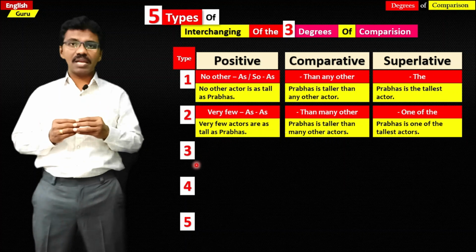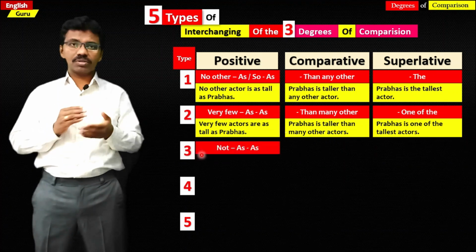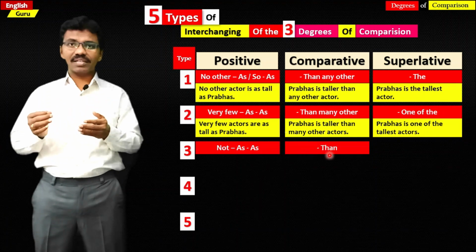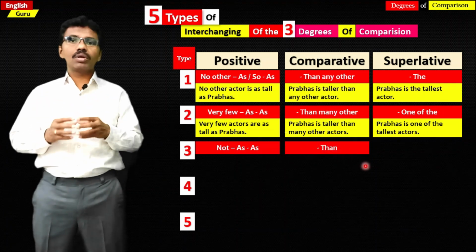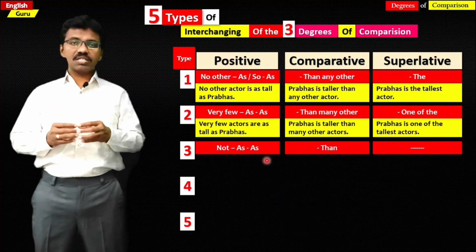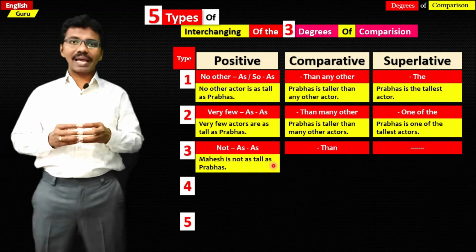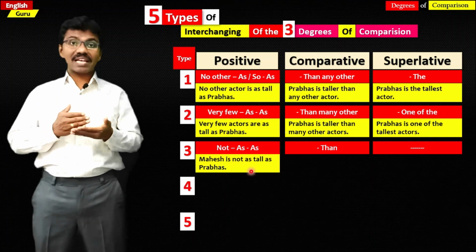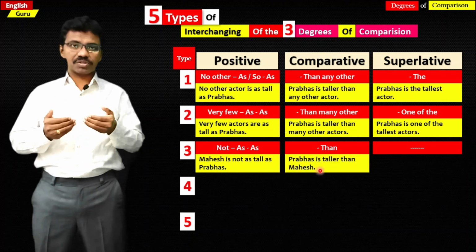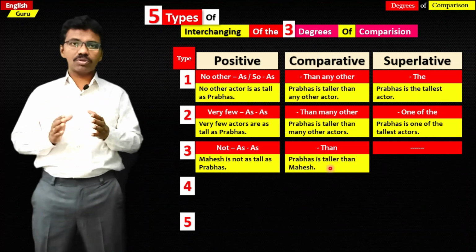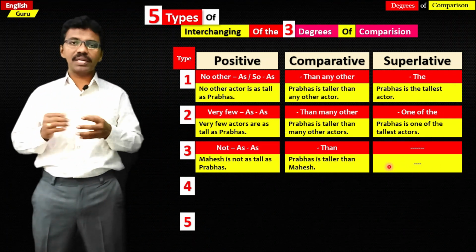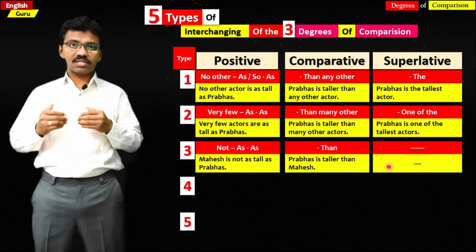In the third type, if we see not as in positive degree, it is changed to than in comparative degree, and there is no superlative degree for type 3 sentences. For example, Mahesh is not as tall as Prabhas. If you change it into comparative, Prabhas is taller than Mahesh. And there is no superlative degree for this because we are comparing only two persons here. When we compare two persons, there will not be any superlative degree for it. And this is the type 3 sentence.